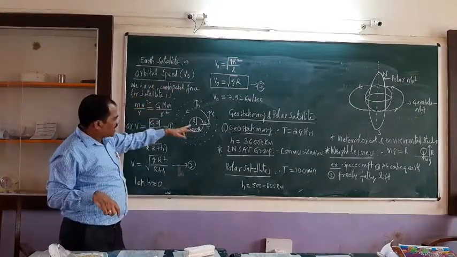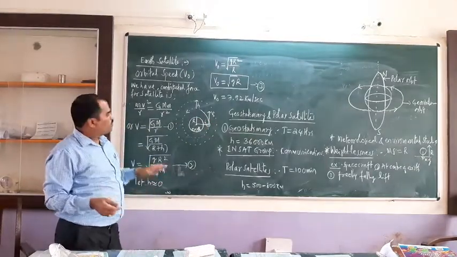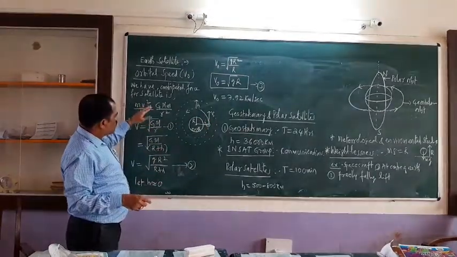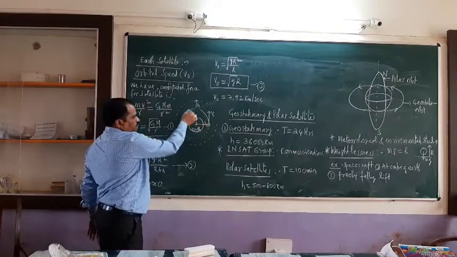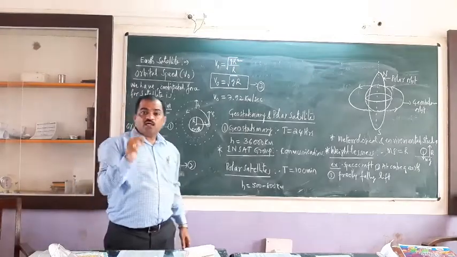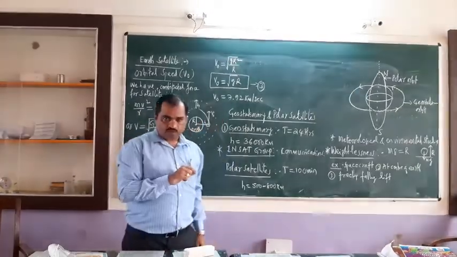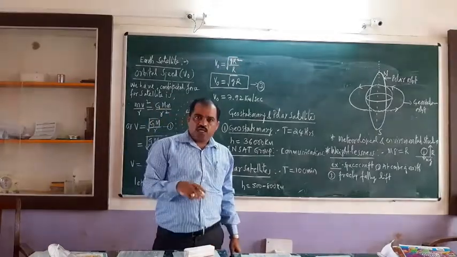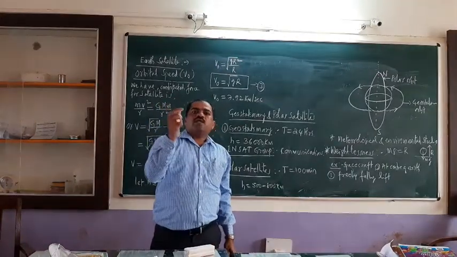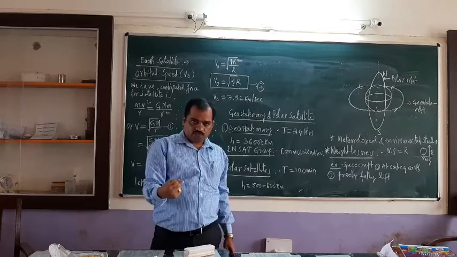In order to derive the expression for orbital speed, that is, how much velocity is required, we are going to derive the expression. For any body to revolve continuously, that body should have one important force, which is called centripetal force. All of you know, if you are revolving a stone by tying a thread to it, then you are holding it.